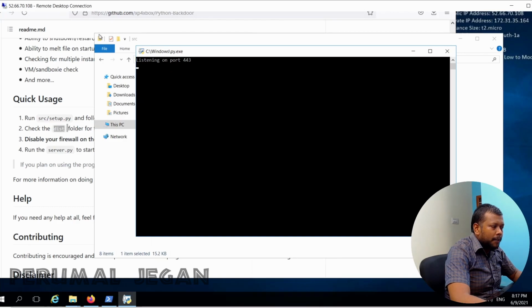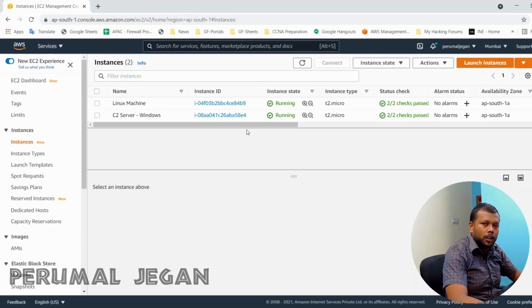Actually, I'm running this C2 server instance on AWS. In AWS, when you are running the Windows machine, by default, only the inbound access for port 3389 will be available. But if you want to allow any other inbound traffic on particular port, then you need to open the inbound connection. Now I am in my AWS console.